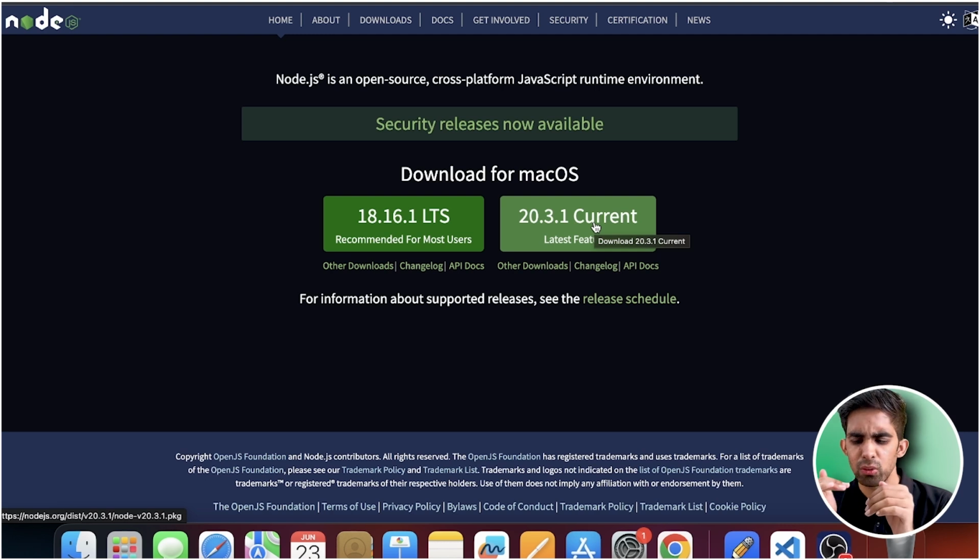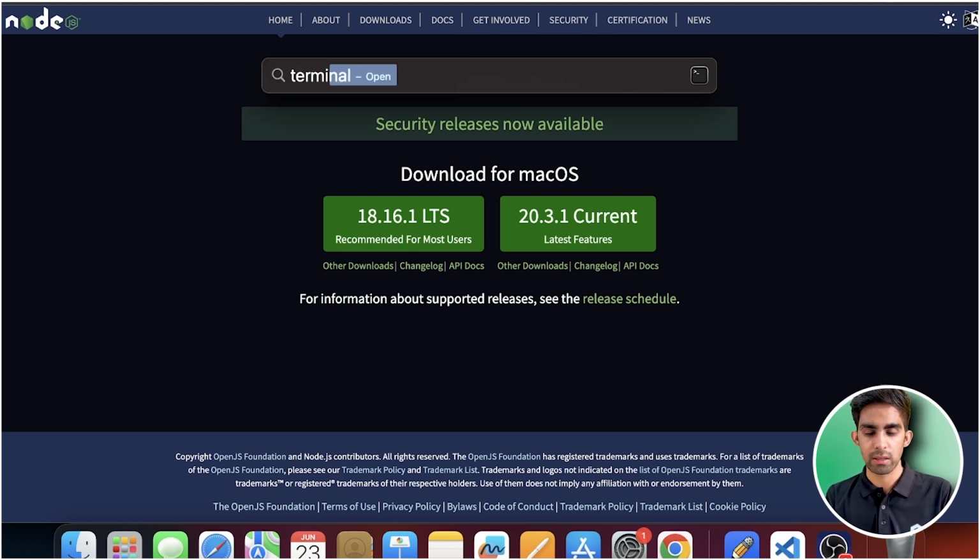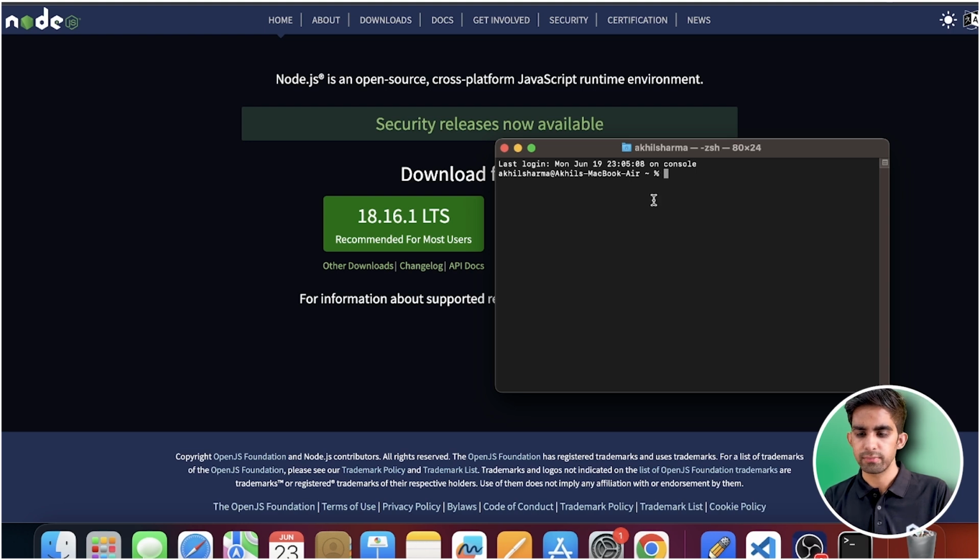I will recommend you to download the current version. You just need to click on download and we can easily start our process. As soon as you have downloaded it, just install it as well. It's going to be very easy. After that, just open your terminal or CMD, anything you can open. Let me maximize this for you.